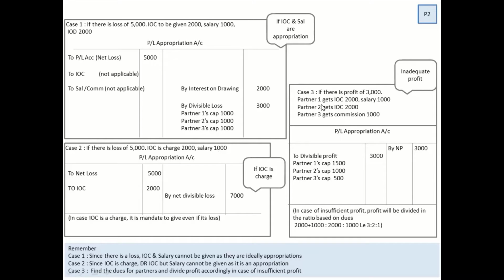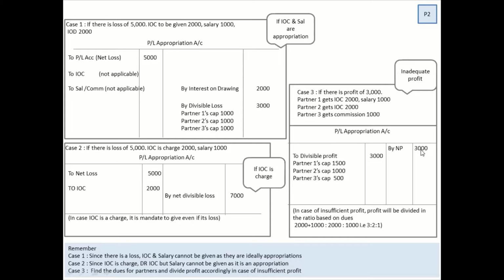The partners 1, 2 and 3 are supposed to get different things: IOC, salary, commission. Now if you calculate, that is 2 plus 1 is 3 plus 2 is 5 plus 1 is 6. It's 6,000 you have to pay to the partners. So do you have 6,000 to pay? No, you have just 3,000. That means you can only pay 3,000.